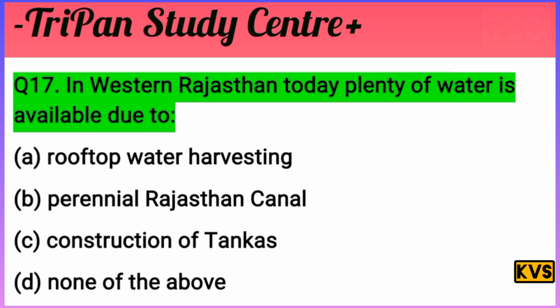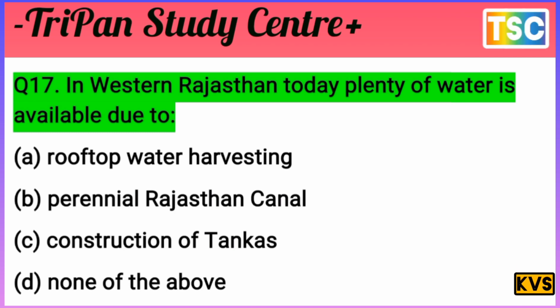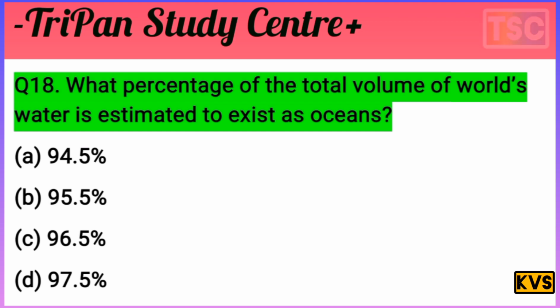Rooftop water harvesting, nothing here. Construction of tank, not applicable. None of the above, but the answer is B, the Perennial Rajasthan Canal. That is the most important point: Western Rajasthan today has plenty of water available due to the Perennial Rajasthan Canal. The next question arrives, that's important.